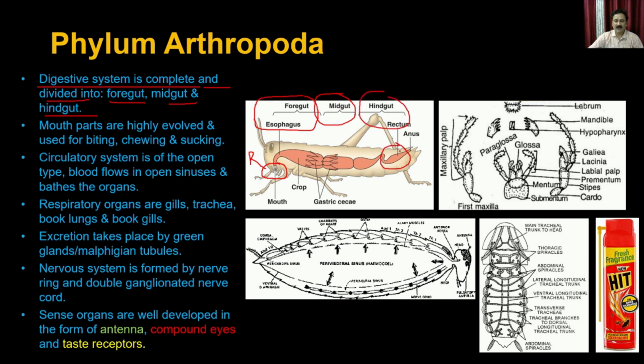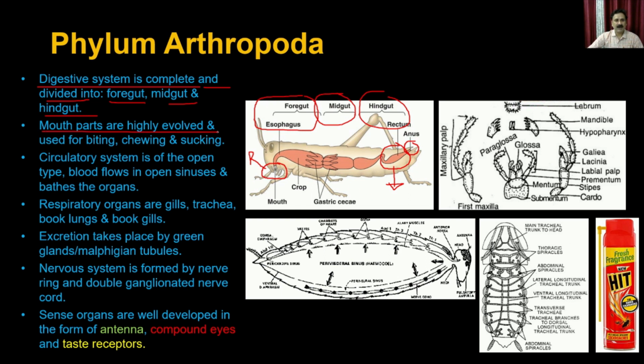So this is the first organism you will probably encounter where you are actually going to have all parts of the digestive system, whether it is the stomach or intestine, and ultimately the rectum, and then it is going to have the anus at the end. So this is from the grasshopper.